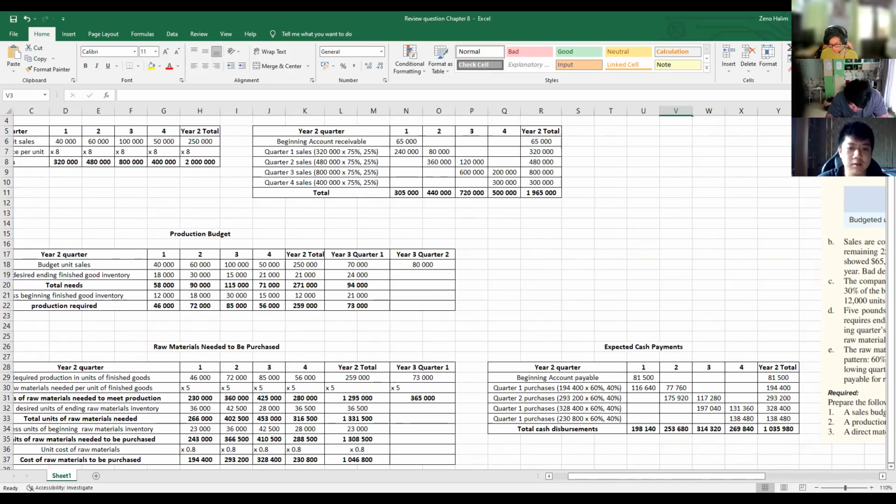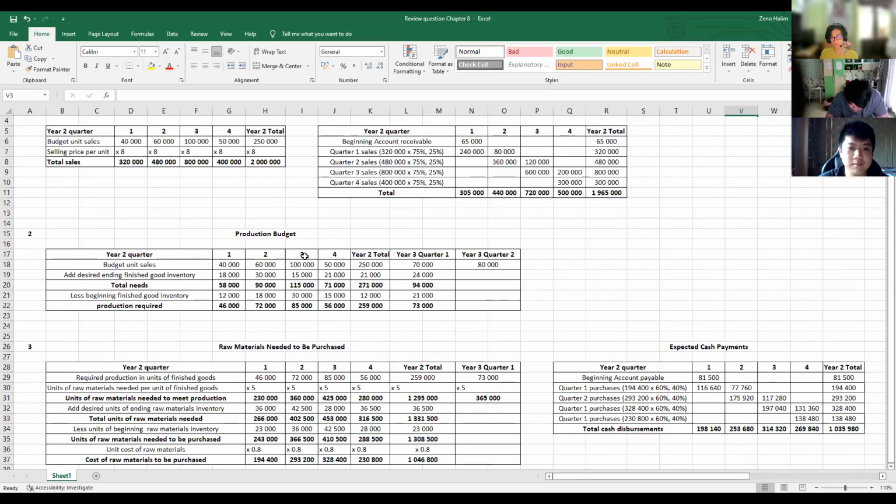Okay. So we'll be using this one. Same, the budget unit sales, add the desired ending finished good inventory, and the total needs. After that, less beginning finished good inventory and the production required. So first of all, to find the added desired ending finished good inventory, that is the 30% of the next